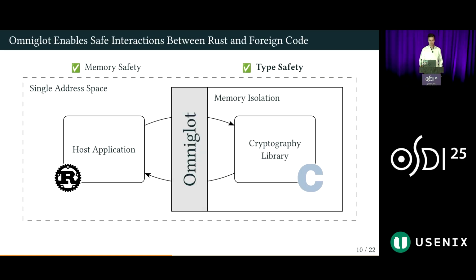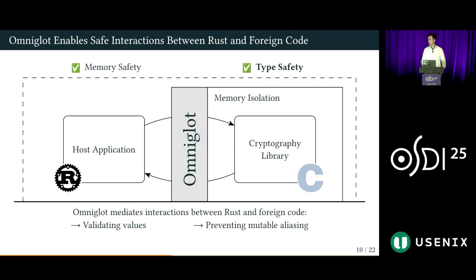Omniglot solves these issues by interposing on Rust's foreign function interface. It integrates with existing memory isolation primitives, and then additionally and crucially, it mediates all interactions with foreign code to ensure that even untrusted foreign libraries can't endanger Rust's soundness. In this talk, I want to focus on two of Omniglot's key mechanisms: how it validates values and how it reasons about interactions with foreign memory.